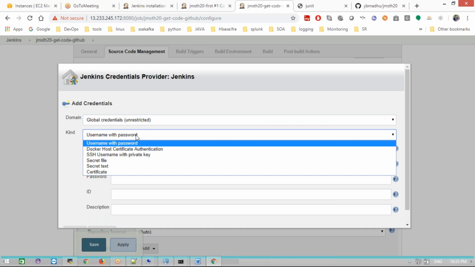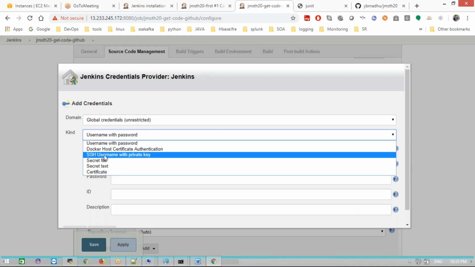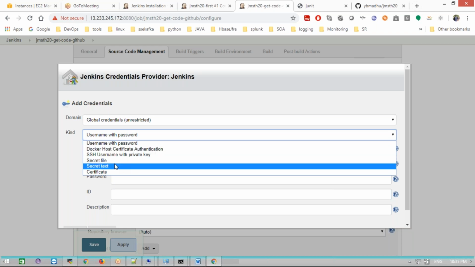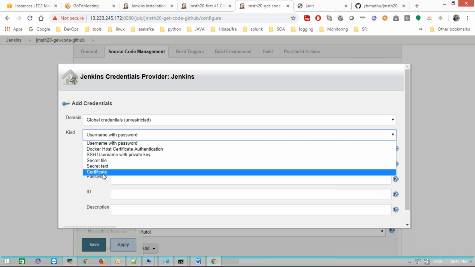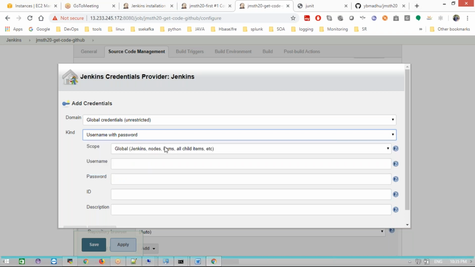Which type of credentials are you going to use? Username with password, Docker host certification, SSH username with private key, secret file, secret text, or certificate. In GitHub I have username and password kind of credentials, that's why I'm using username and password.